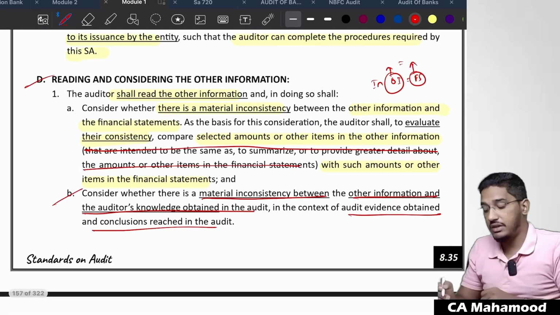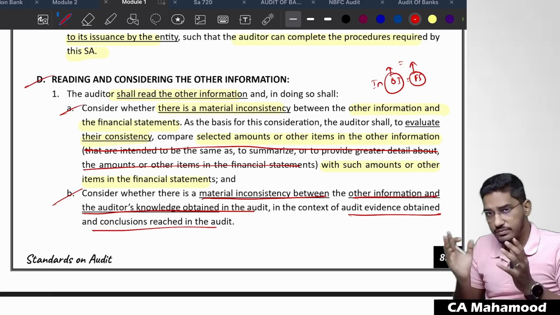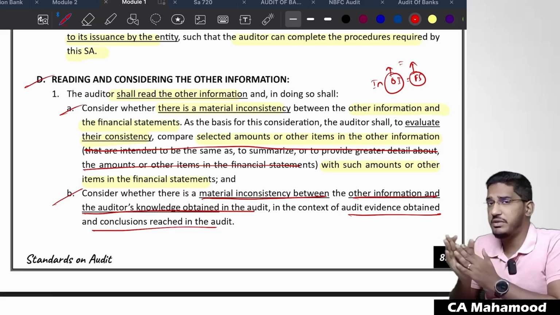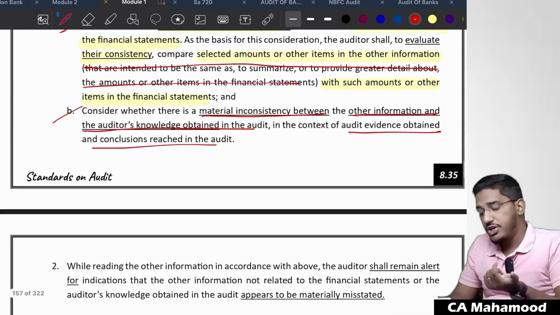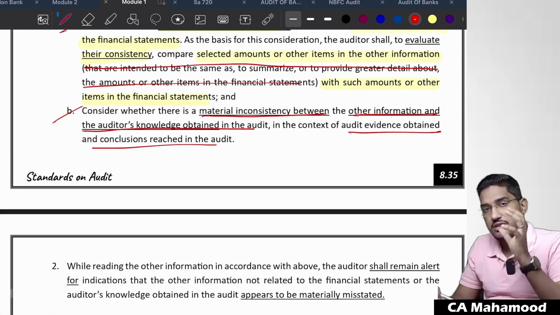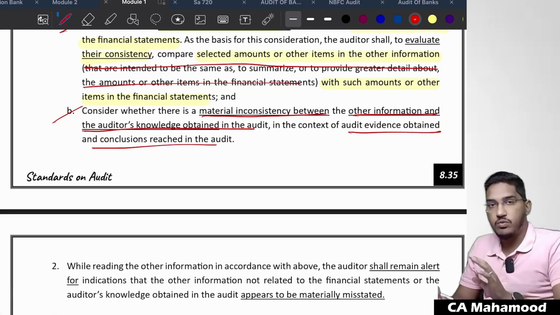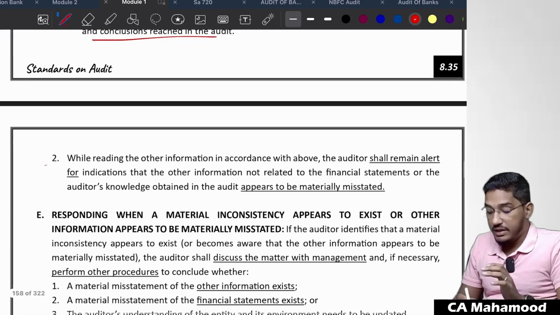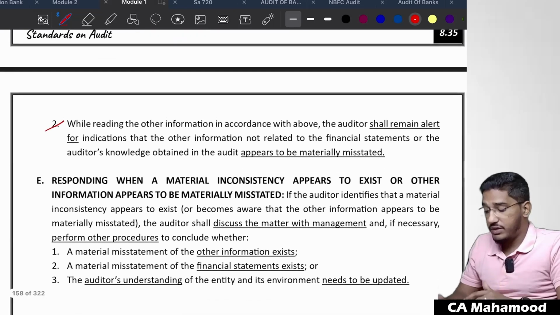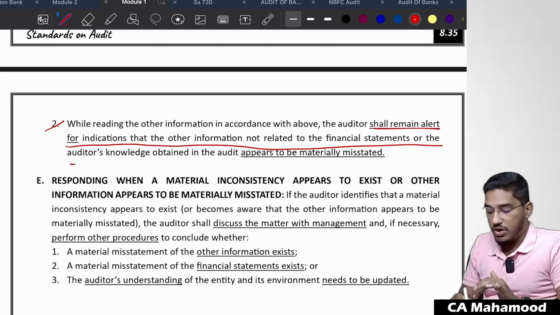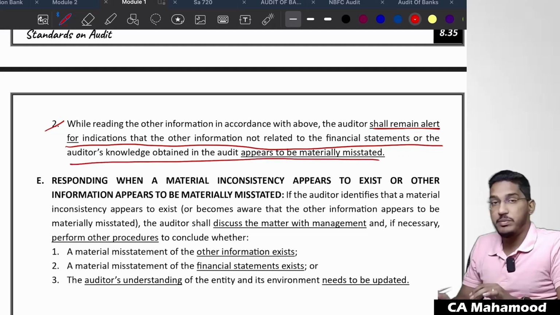When you are reading the other information, you have to make sure whether there is any material inconsistency between other information and financial statements. Should also consider whether there is any material inconsistency between other information and whatever knowledge auditor has obtained. And while reading the other information in accordance with above, the auditor shall remain alert for indications that the other information not related to the financial statements or the auditor's knowledge obtained in the audit appears to be materially misstated.